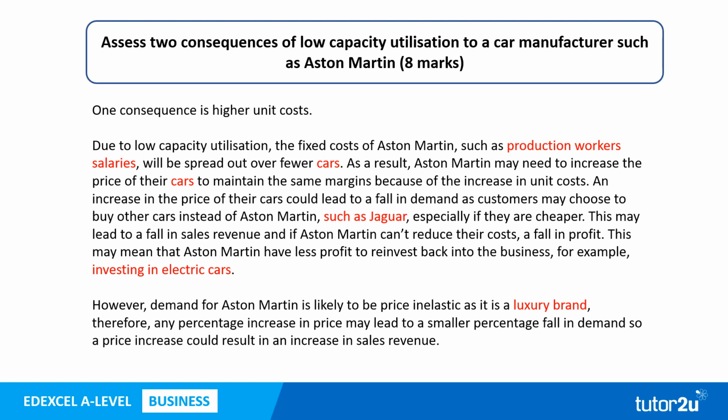We've got some "such as" seasoning there. We're talking about investing in electric cars. We've got our balancing point here, our "however" point. There's a recognition that Aston Martin is a luxury brand, which was also mentioned in the extract. So we can see our first consequence is clearly balanced.